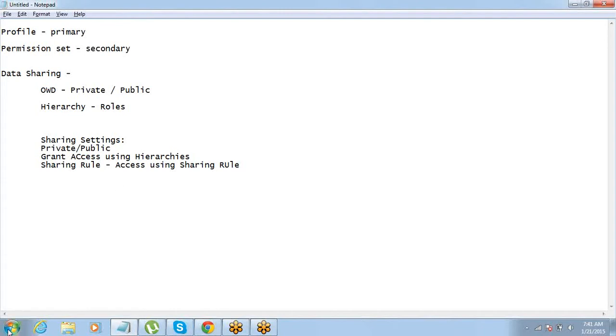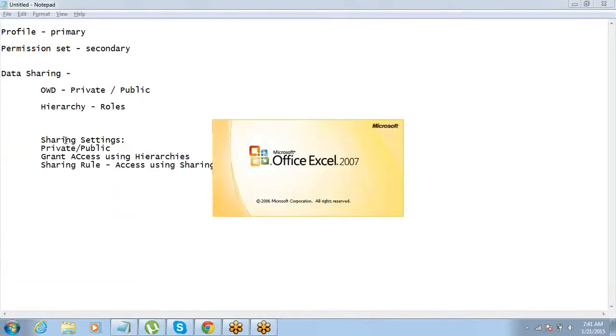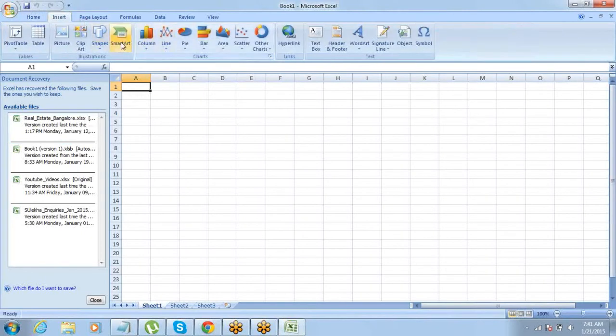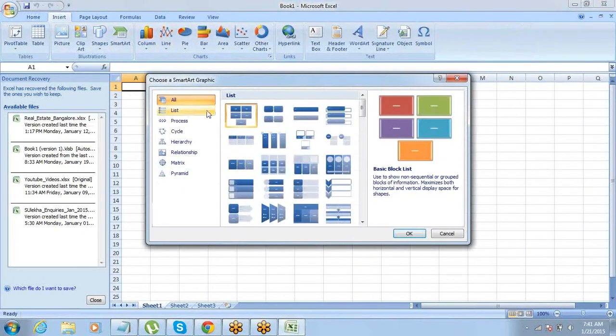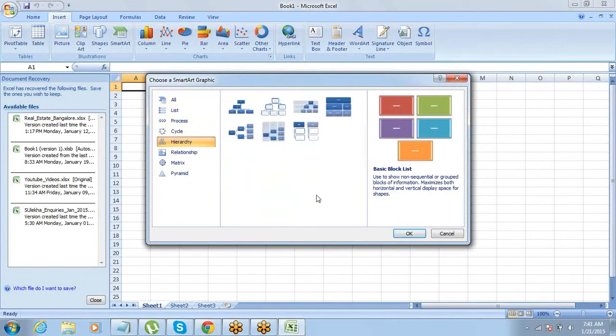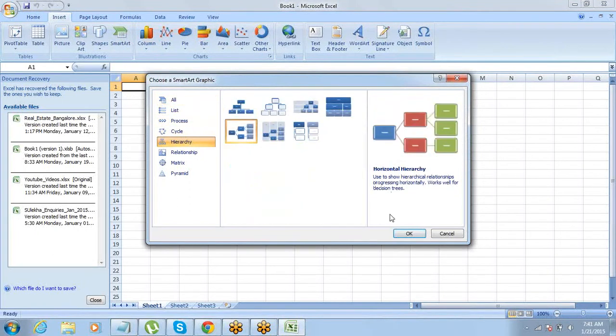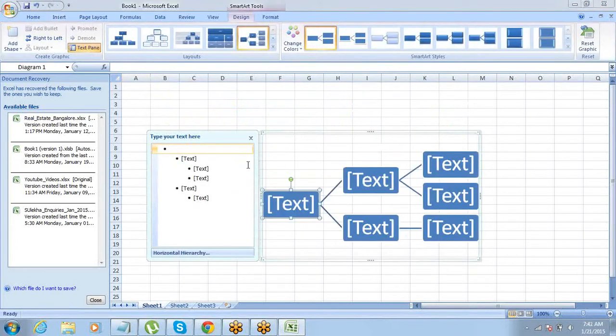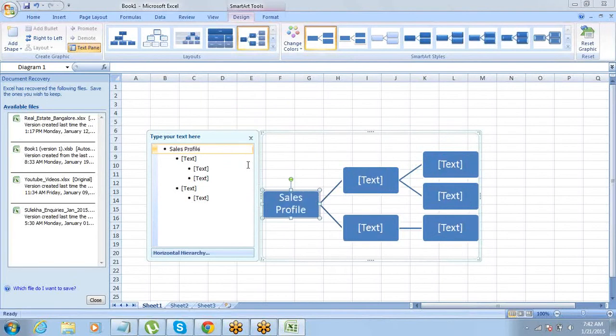So if I have to make it a little simpler, let's say there is a sales profile. This is how it would work.